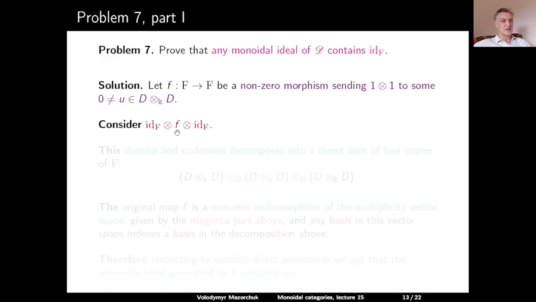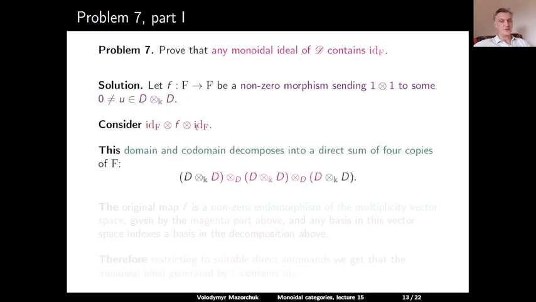Let us tensor this little f with the identity on F both on the left and on the right. This gives us an endomorphism of the following tensor product of F with itself 3 times. So F tensor F is the following product. We take the projective bimodule tensor over D with itself, tensor over D with itself. And the little f is an endomorphism here of the middle part.